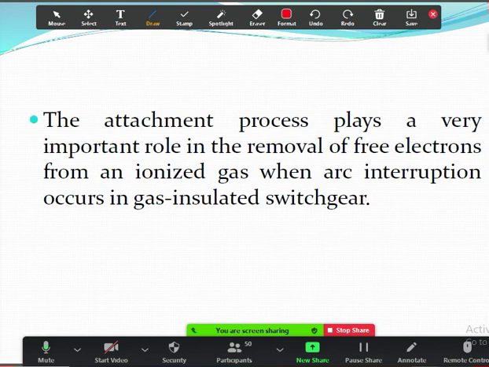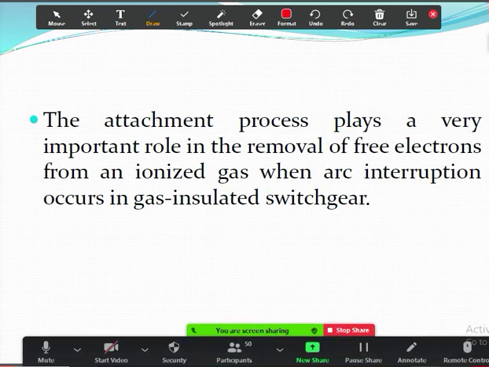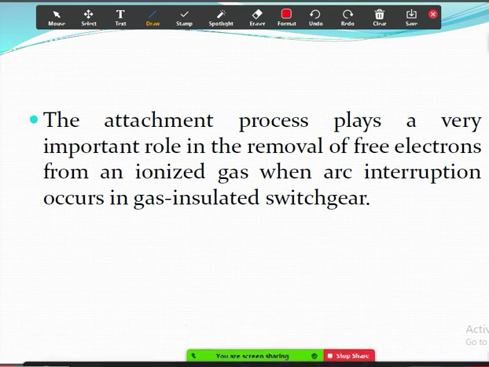So till now we have seen ionization because of collisions, first one. Next one is photoionization. Next one is the secondary ionization, where we have seen the impact of positive ions on the cathode releasing electrons. The next one is the release of electrons because of photons. The third is release because of metastable and neutral atoms.